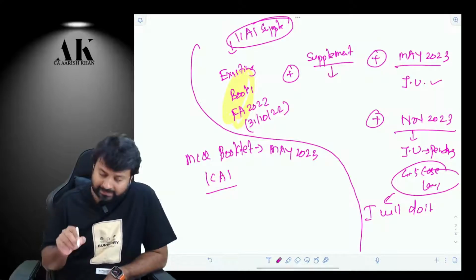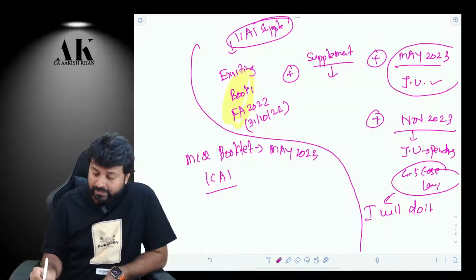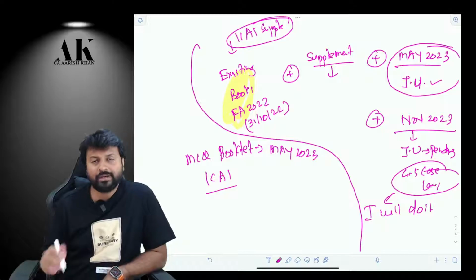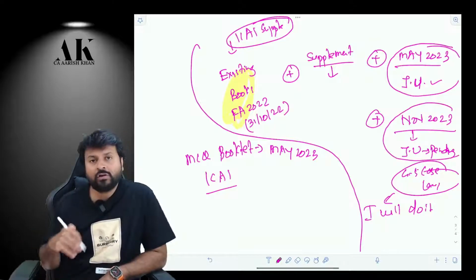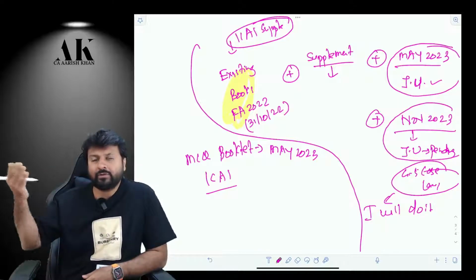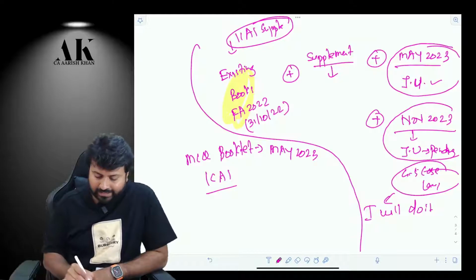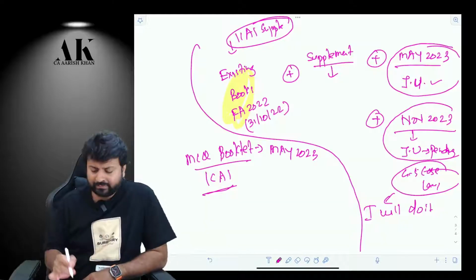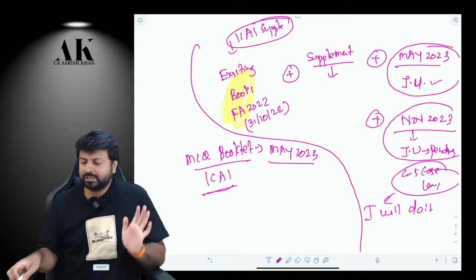Now you have to do this supplementary separately. These are just 2 pages. Then you have to do the May 2023 judicial update. Judicial updates means the case laws. Then you are supposed to do the November 2023 judicial updates, which they have not yet released. Whenever they release it, I will do it with you all. Don't worry. And then you are supposed to follow the same MCQ booklet which was applicable for the May 2023 exams. That's it. So this is what you are supposed to follow.